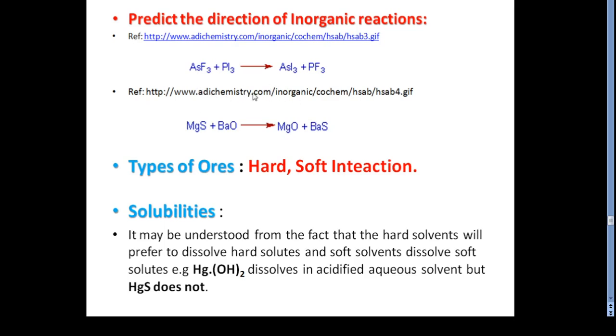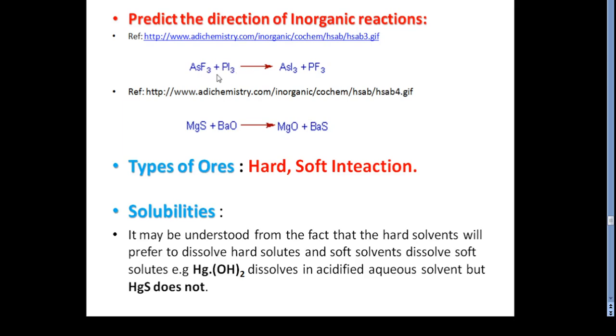The reaction between AsF3 and PI3 is possible, meaning it proceeds to the right-hand side, because As3+ is softer than P3+, and iodine is softer than fluorine.